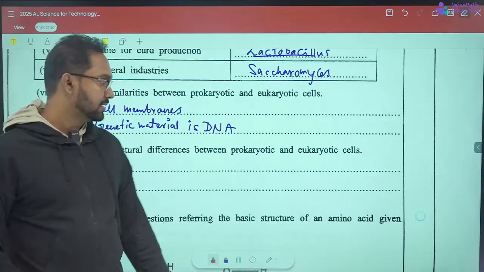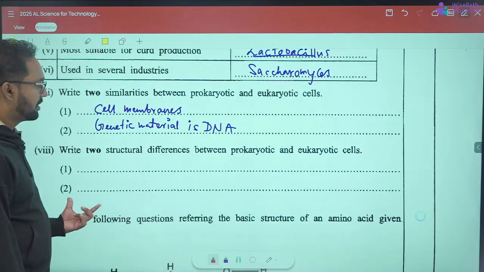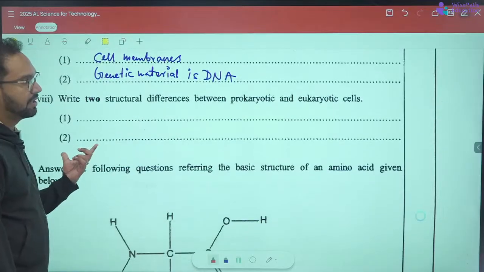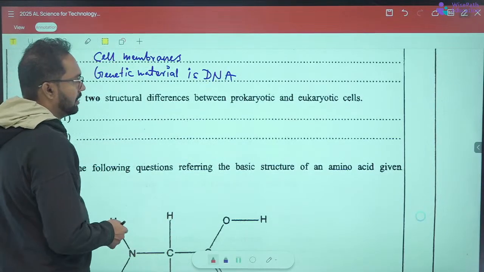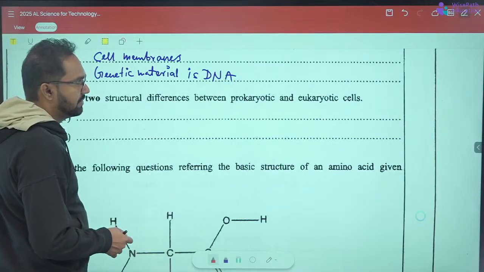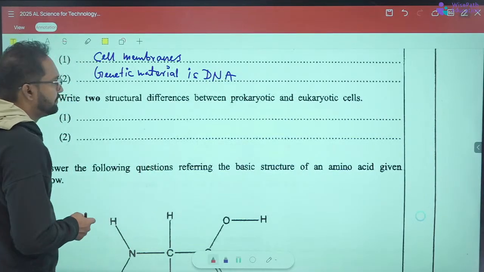Right. Next question. Write two structural differences between prokaryotic and eukaryotic cells. So the structural differences between prokaryotic and eukaryotic.